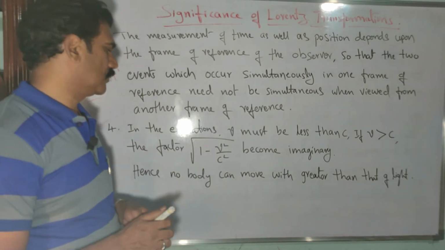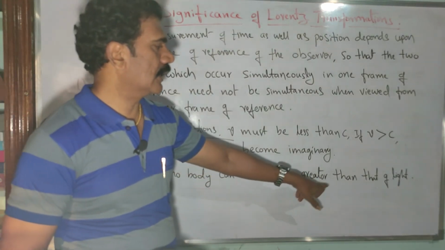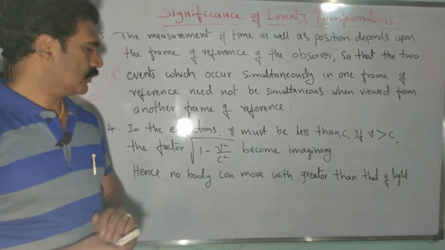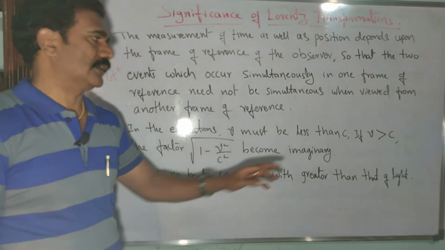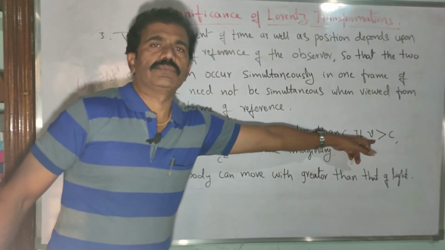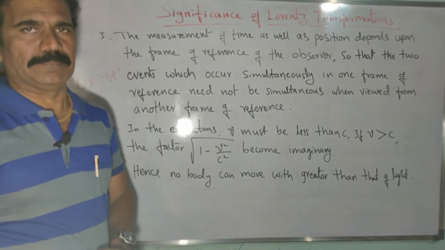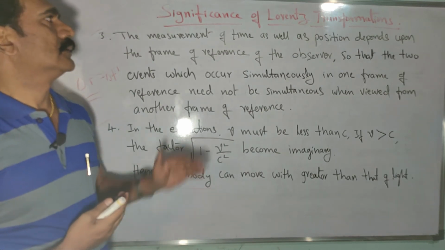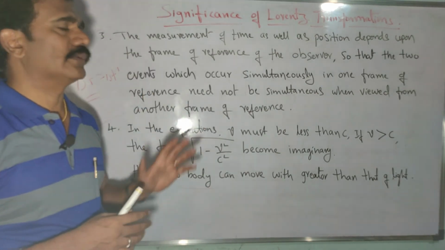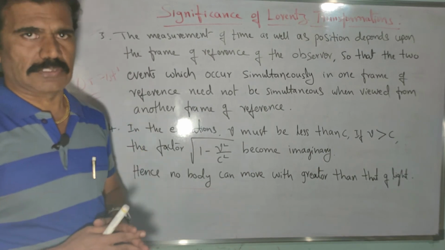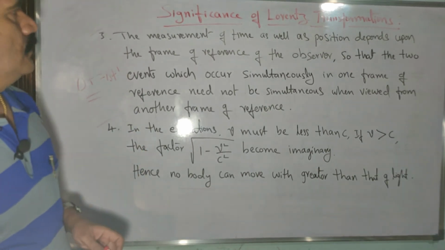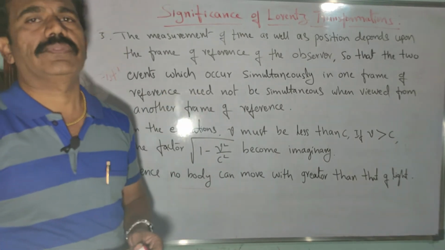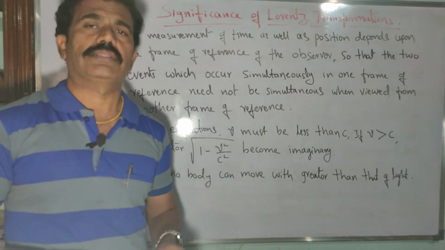Hence you can conclude that no body can move with a velocity greater than that of light. So the velocity of light is the ultimate. This assumption cannot be considered practically. These are the things we extracted and concluded from the Lorentz transformations and applied for various calculations also. We can see further applications of Lorentz transformations in the next video. See you, and thank you for watching this video.